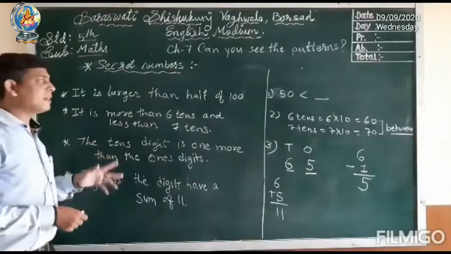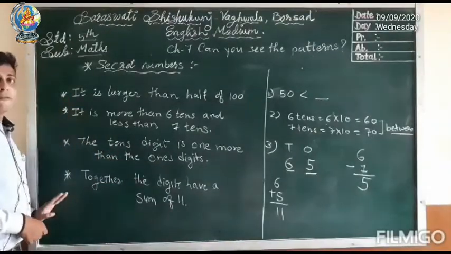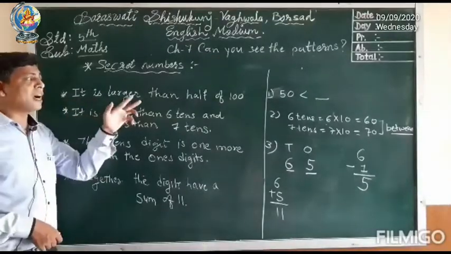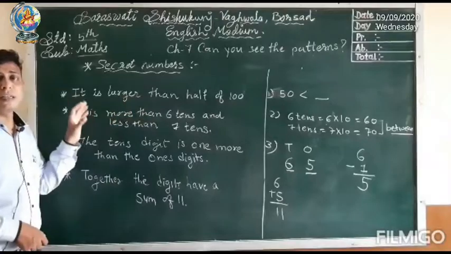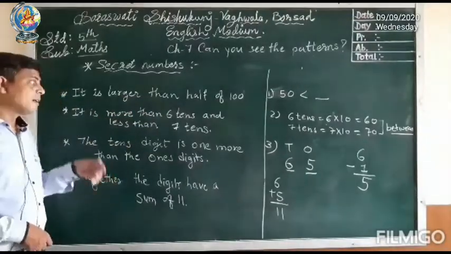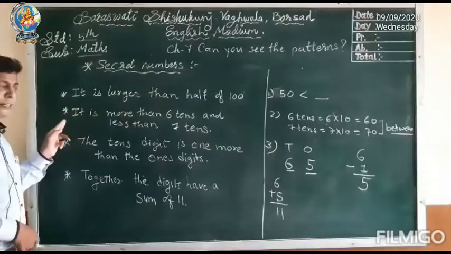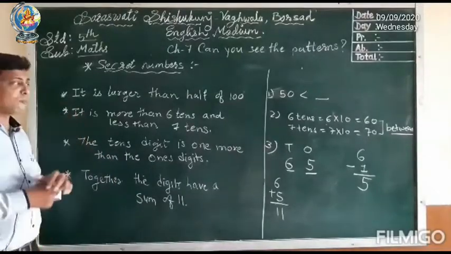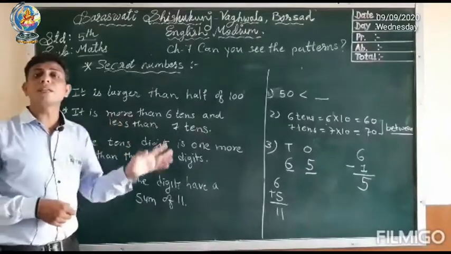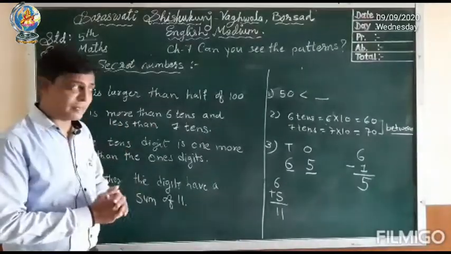So let us revise it. We have 4 clues given here. In the first clue, what is given? It is larger than half of 100, meaning the given number is bigger than 50, because half of 100 is 50. Then in the second clue, what is given? It is more than 6 tens and less than 7 tens, meaning the given number is in between 60 and 70.